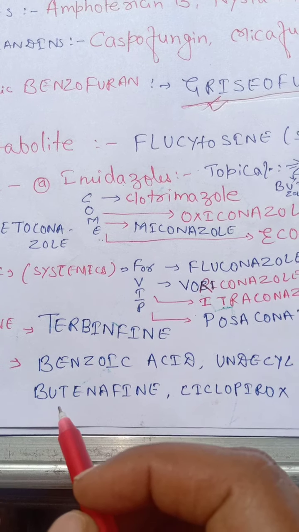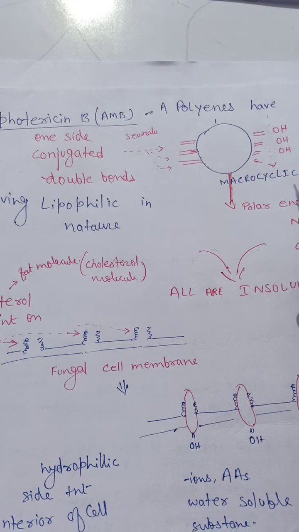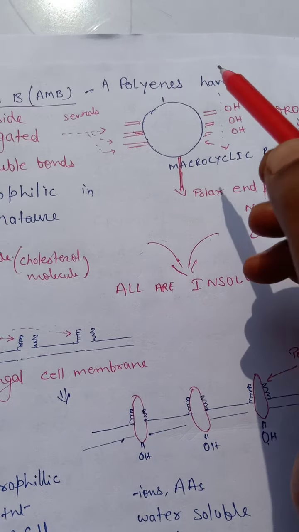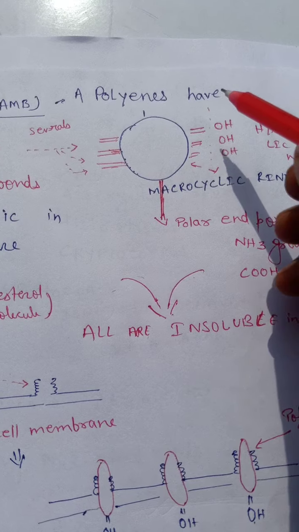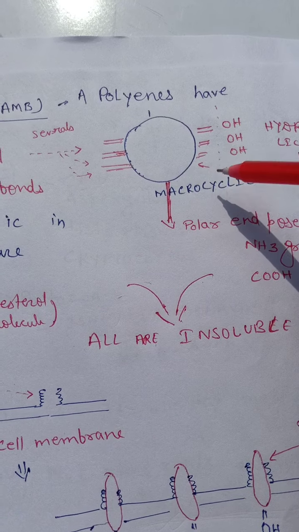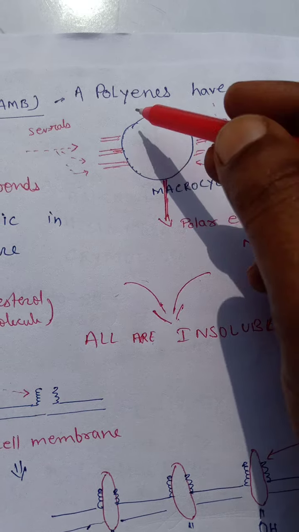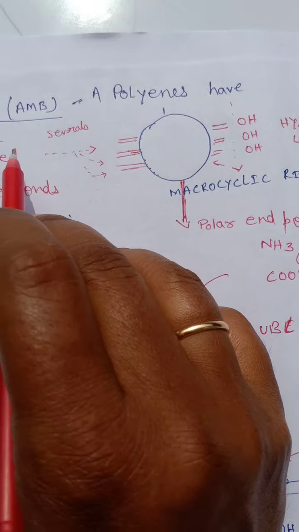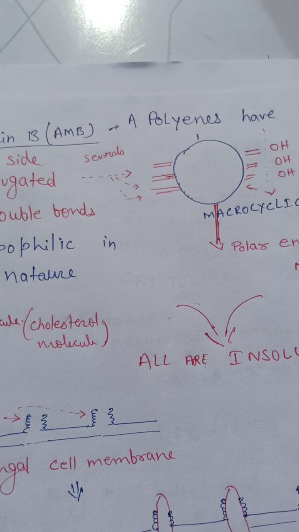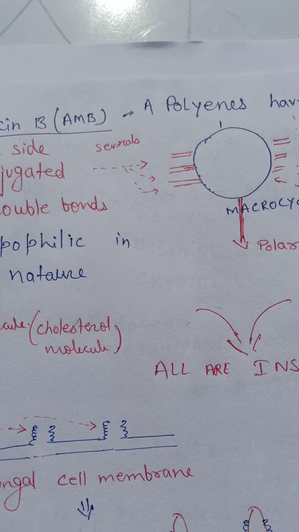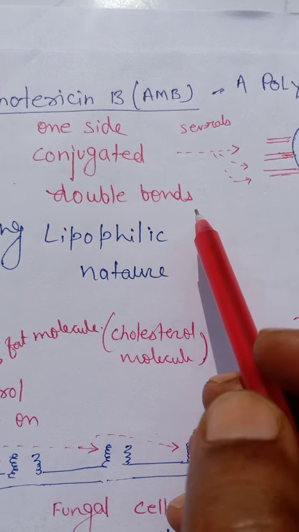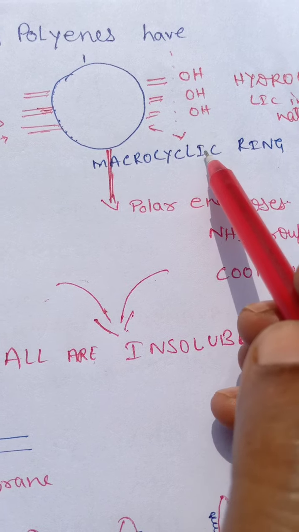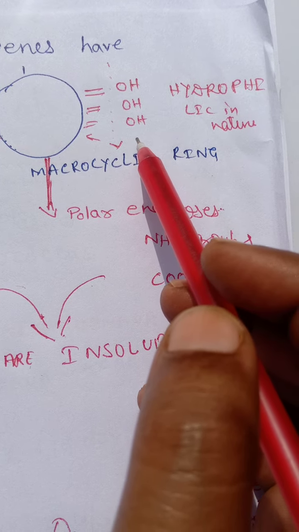Now we will discuss amphotericin B. Amphotericin B is a polyene, having a macrocyclic ring. This macrocyclic ring has two ends. One end is associated with conjugated double bonds, and the other end includes a hydroxyl group, which is hydrophilic in nature.